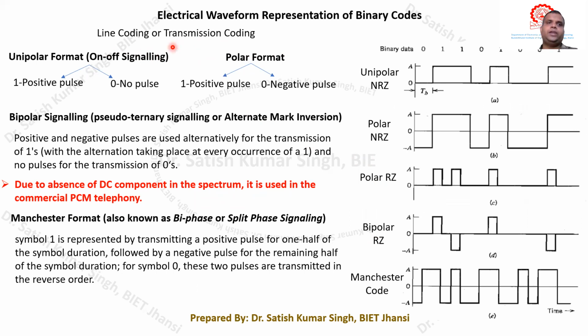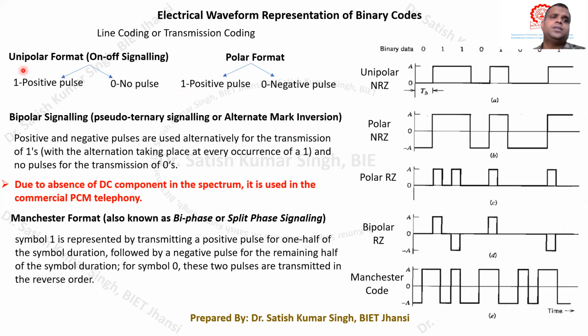So first of all, try to see this. Basically, we have four types of coding. One is called the unipolar format, then the polar format, then bipolar signaling, and the Manchester format. These are the four basic encoding techniques. We have one more coding called differential encoding. I will talk about that technique later on. So first we will see what these techniques are.